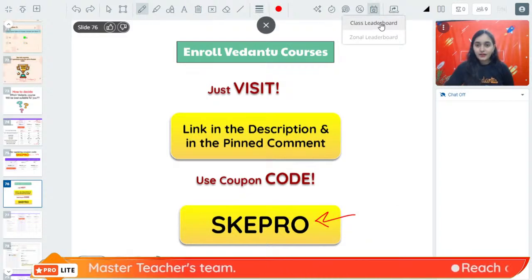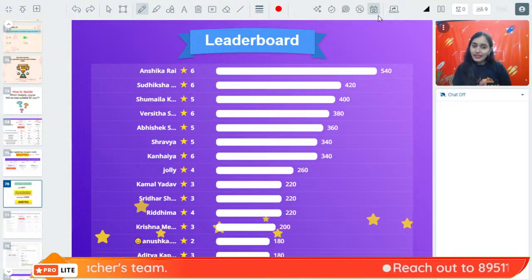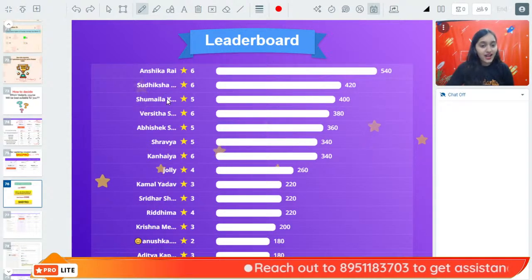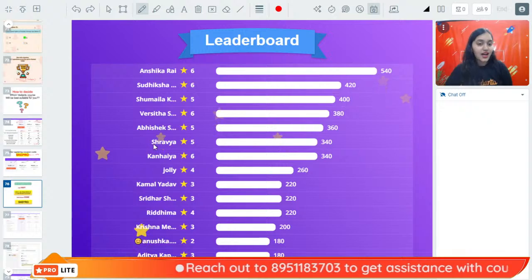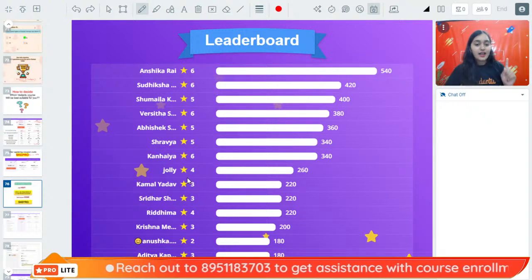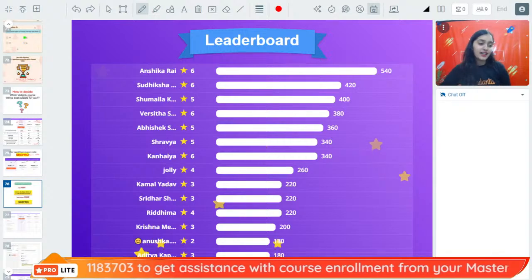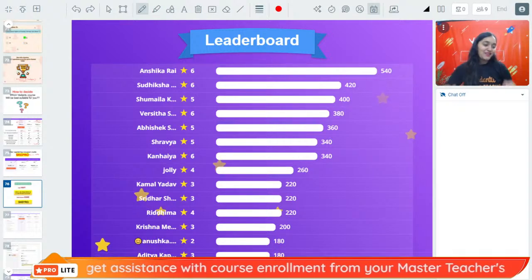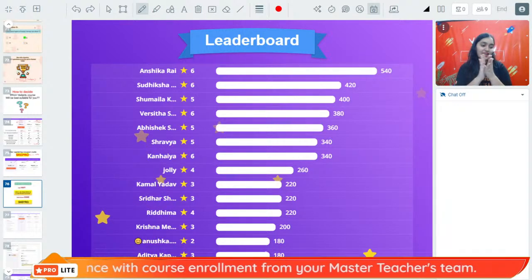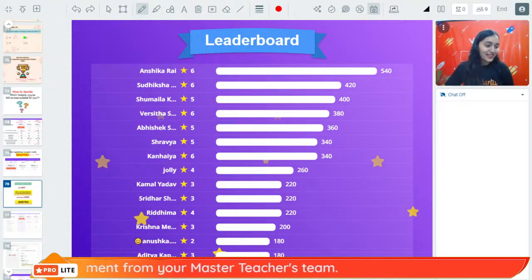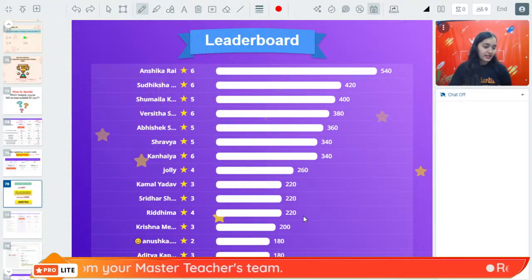You want to see the leaderboard? Let's look at the leaderboard. So here also Anshika is at the top. Then we have Sudiksha, very good. Shumaila, Varshita, Abhishek, Shravya, Kanhaiya, Jolly, Kamal, Sridhar, Radhima, Krishna, Anushka, Aditya and Adarsh. Very good. Very good. Congratulations, everybody. Yes, Abhishek, you have heard it right.